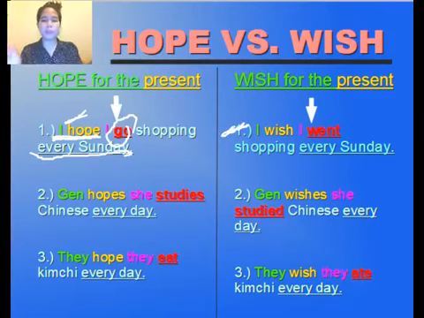Number one, wish for the present. If you wish for the present, I'm using I wish because, yes, I is singular, but it doesn't matter because that is exempted in grammar.